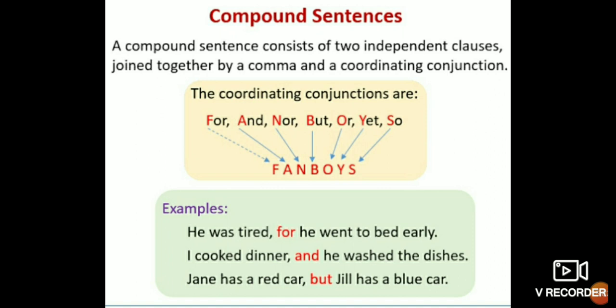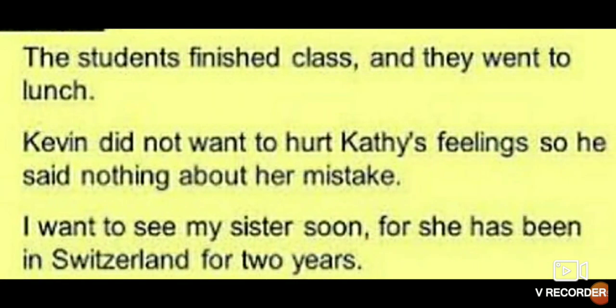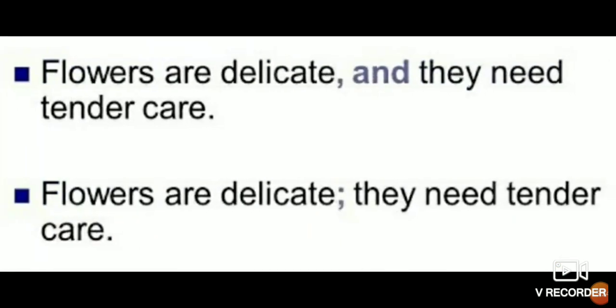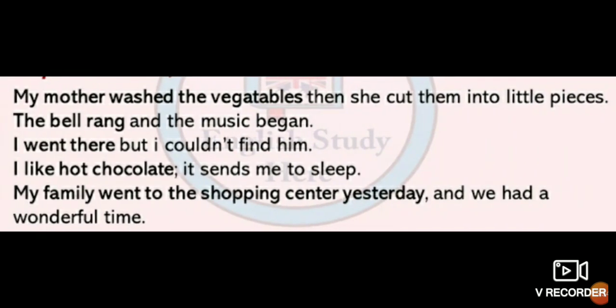I cooked dinner and he washed the dishes. Jen has a red car but Jill has a blue car. So both the sentences are independent. They do not depend upon each other, isn't it? Many examples I have given, dear children, so that your concept should be clear. Flowers are delicate. They need tender care, isn't it? You can see flowers are delicate and they need tender care. Both are independent sentences. They do not depend upon each other.